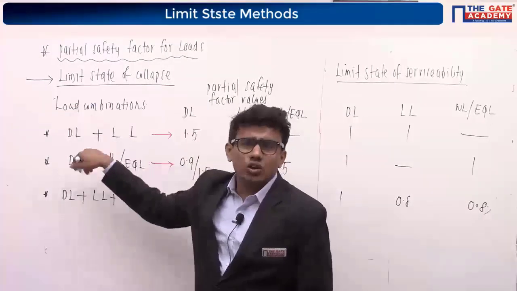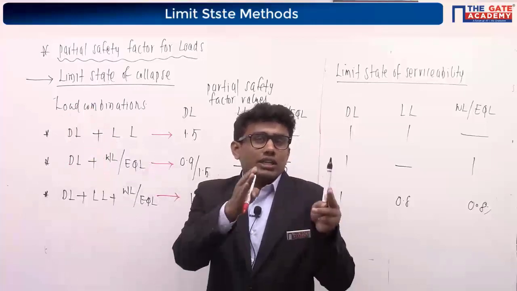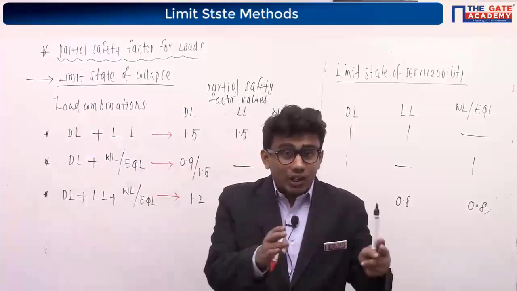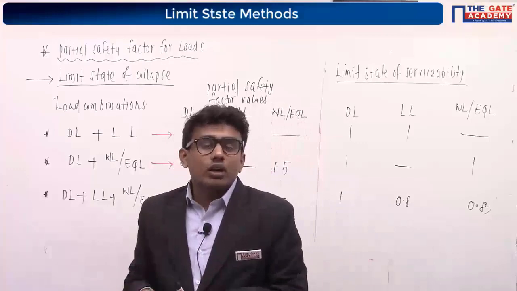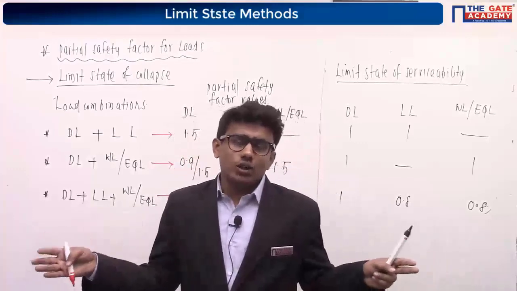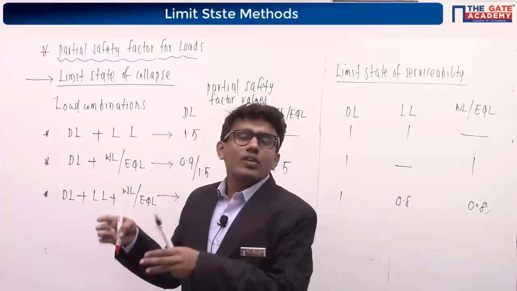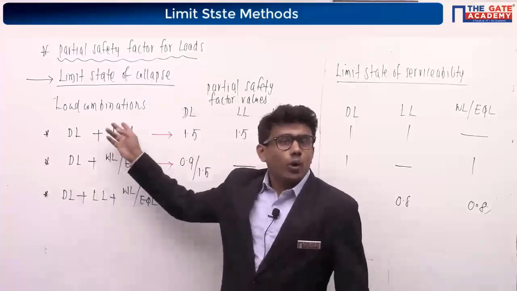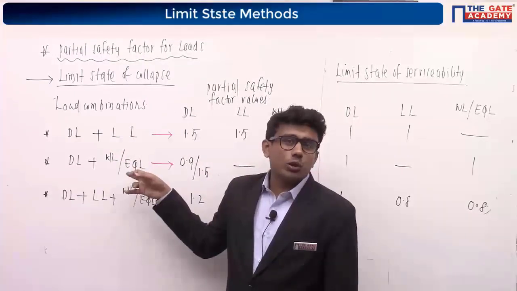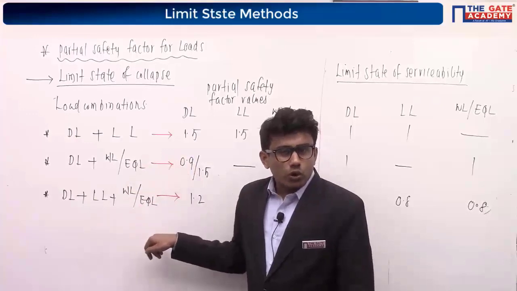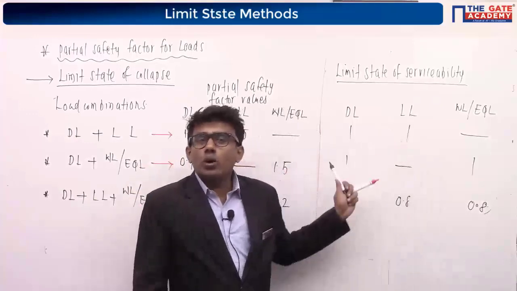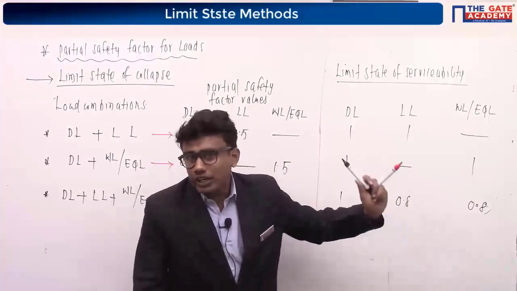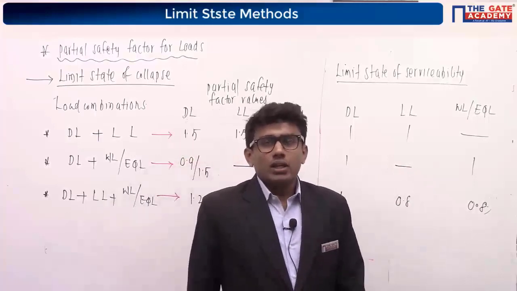Just understand these load combinations. Dead load plus live load combination, dead load plus wind load or earthquake load combination, then all the 3 together: dead load, live load, wind load or earthquake load combination. 1.5, 1.5, 0.9 or 1.5, 1.5, 1.2, 1.2, 1.2. Here it is 1, 1, 1, 1, 1, 0.8, 0.8. So remember it like this. Okay, you have to remember this.